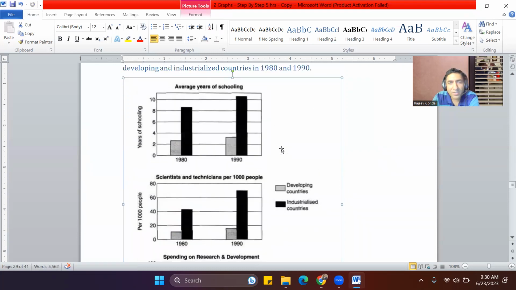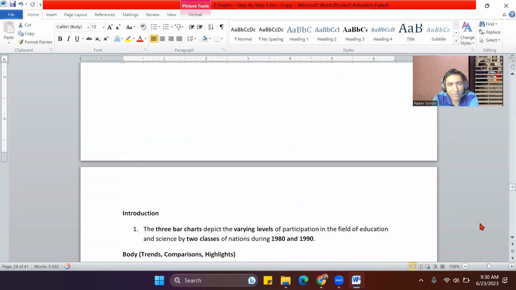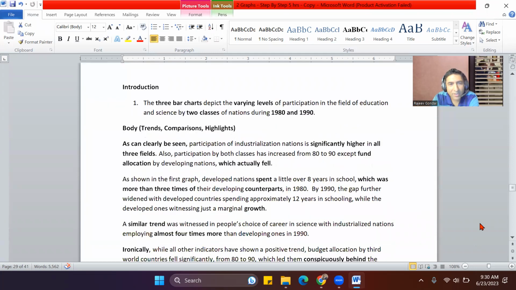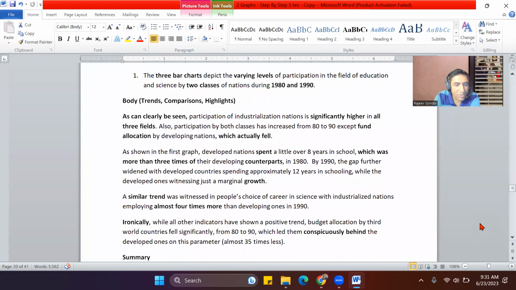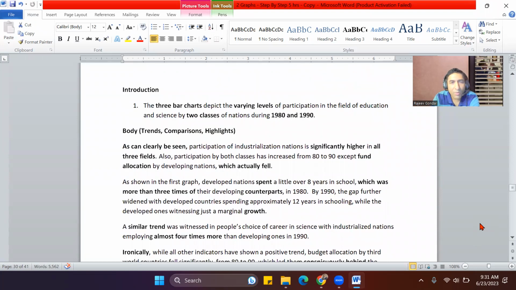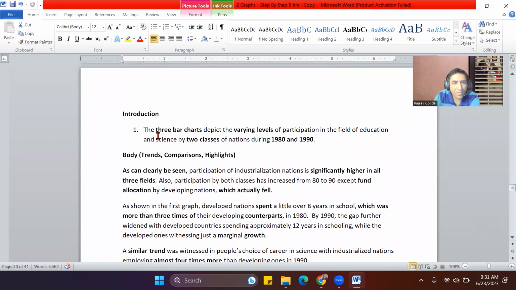Now, one way is you write about the whole graph all by yourself. Second is you use this sample. A sample is provided here, which depicts everything with regard to graphs. All you have to do is use these samples to model your answers. You're supposed to start with an introduction, so you write an introduction here.